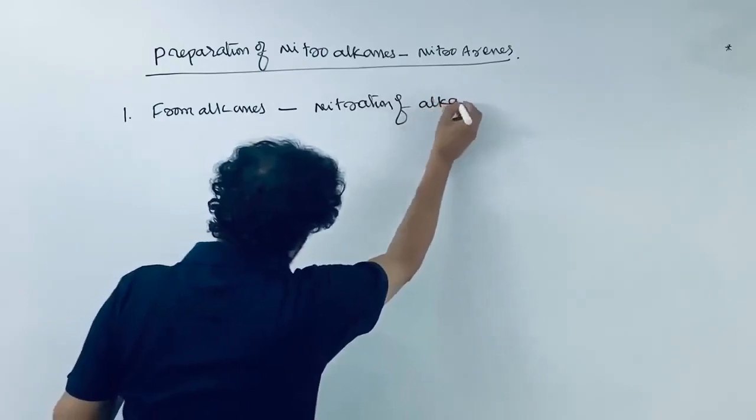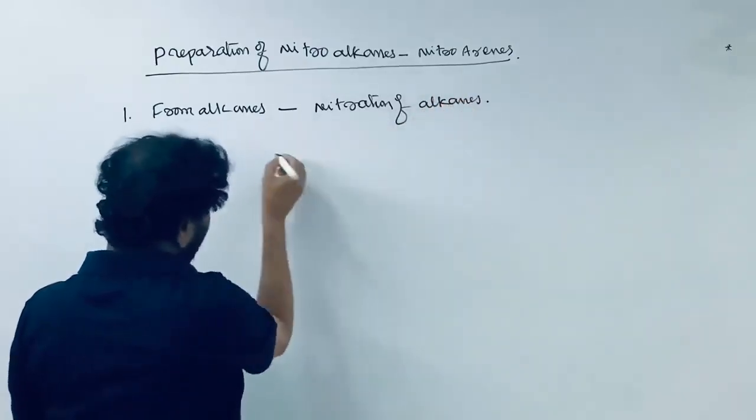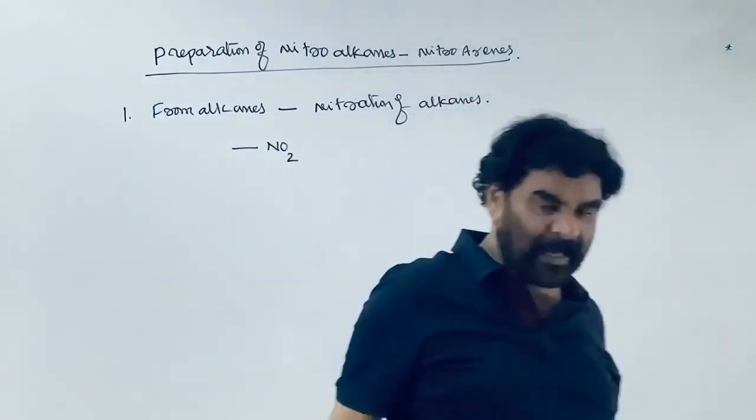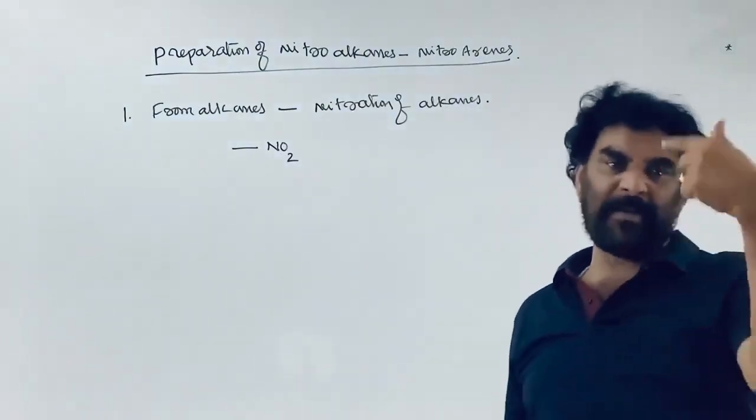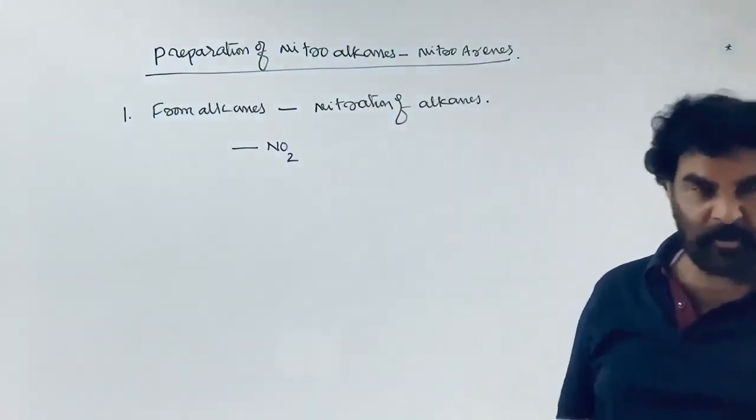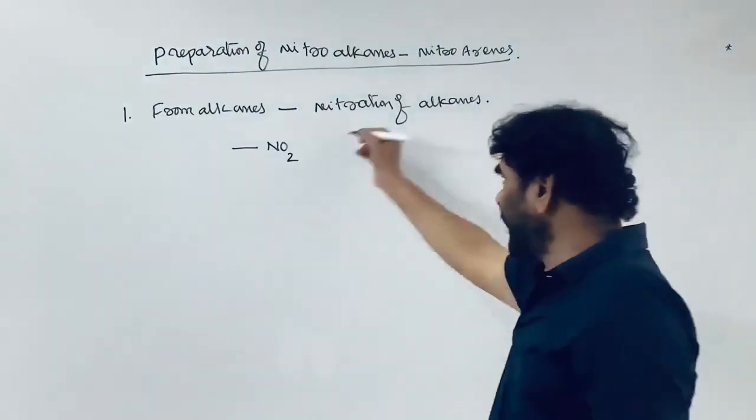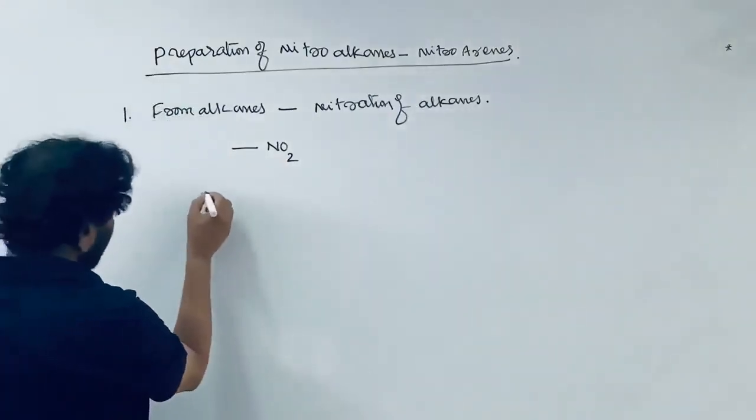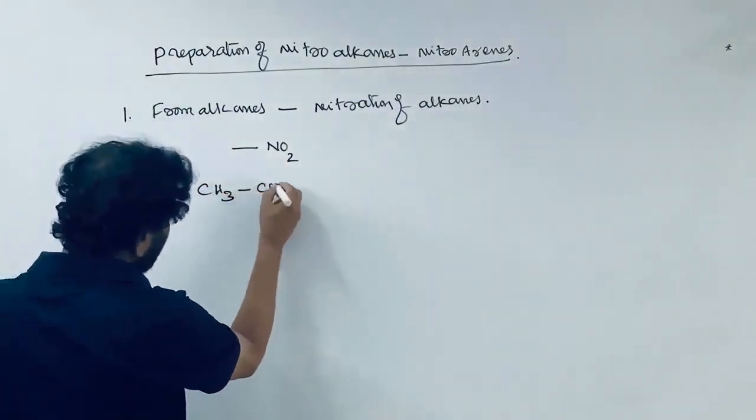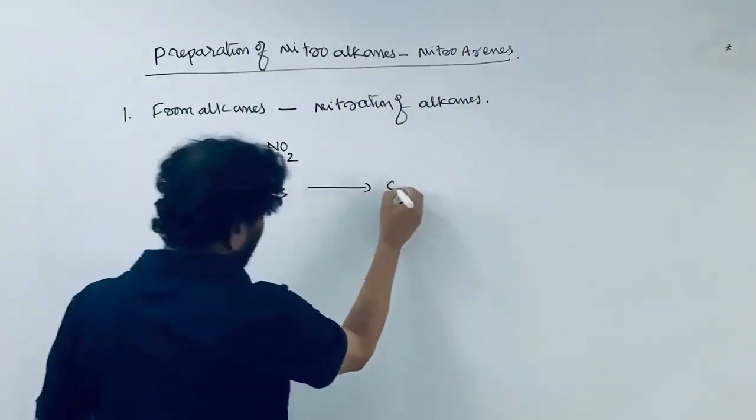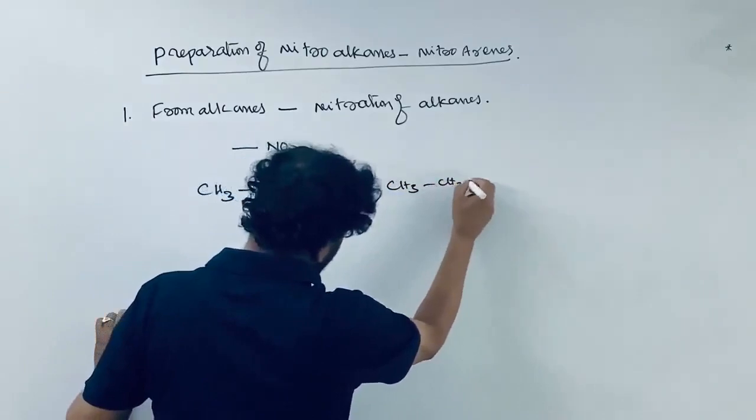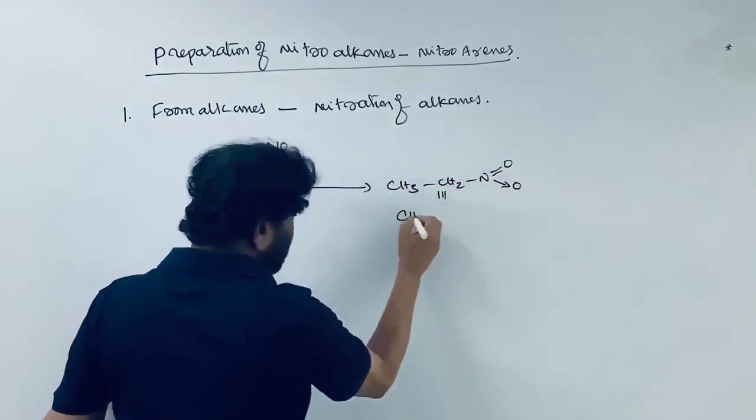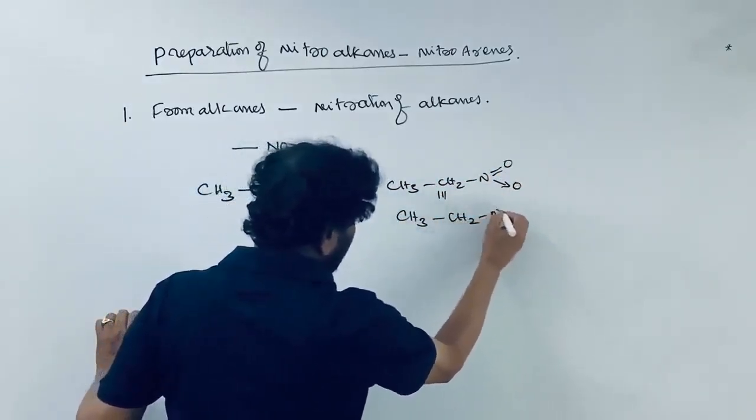Nitration of alkanes. Nitration is nothing but introducing the NO2 group. The chemical process in which the hydrogen of a hydrocarbon is replaced with the NO2 group is called nitration. Here, if you take ethane, one of the hydrogens can be replaced with the nitro group, giving nitroethane. This is the nitro group. We write it as CH3CH2NO2.